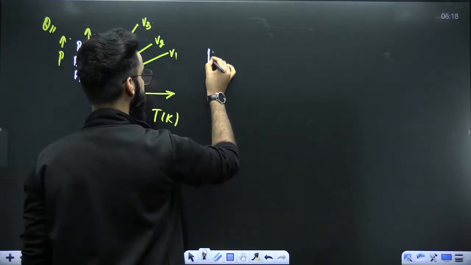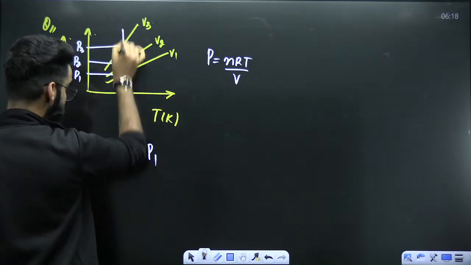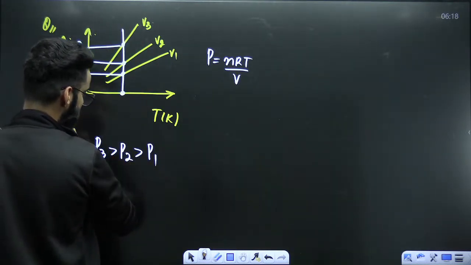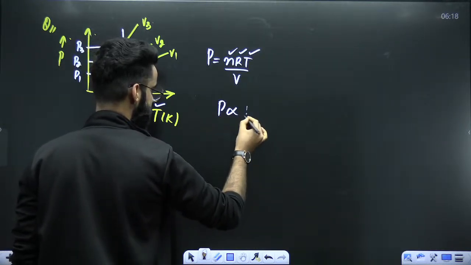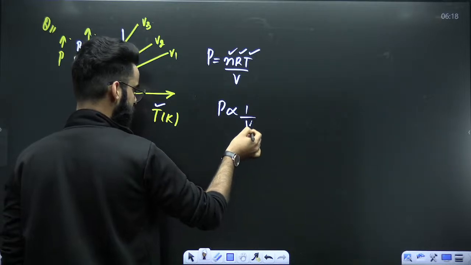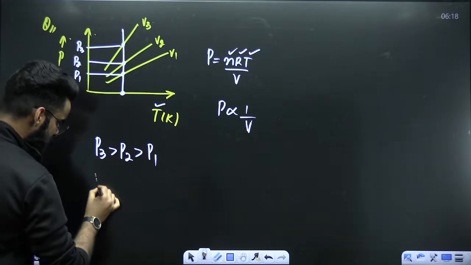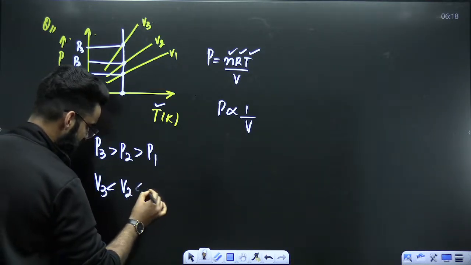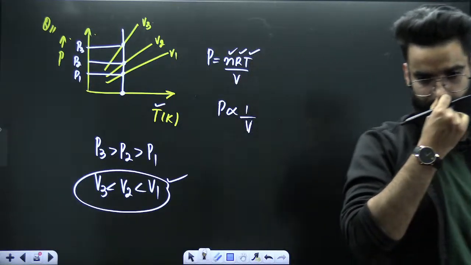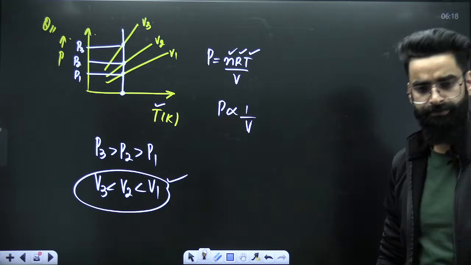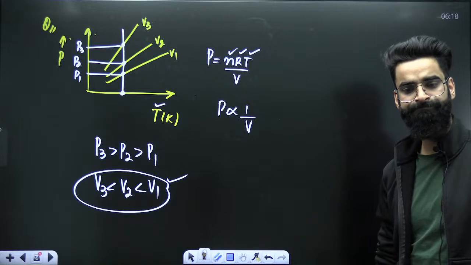Use the ideal gas equation. P is equal to nRT divided by V. The straight line which we have drawn means we are keeping the x parameter constant. The x parameter is temperature, so temperature is constant. These terms are also constant. So pressure is inversely proportional to volume. More the volume, lesser the pressure, or more the pressure, lesser the volume. So V3 has to be less than V2, which has to be less than V1. Correct? The same procedure which I have been teaching you for the past 2 hours. Nothing different, guys. Is it clear?